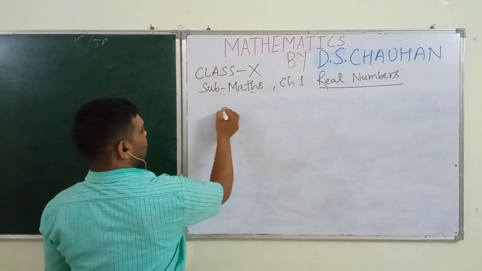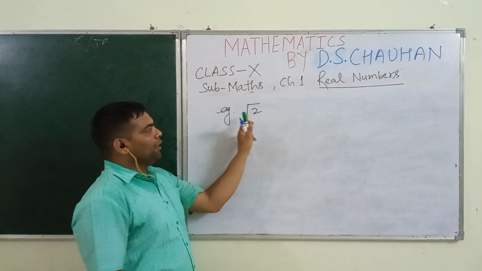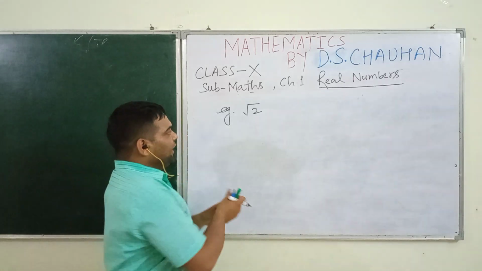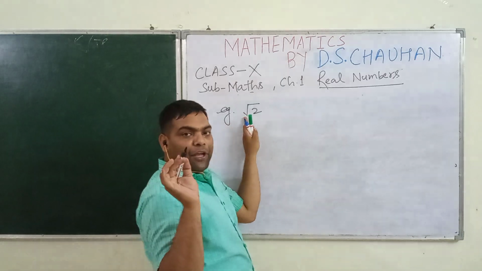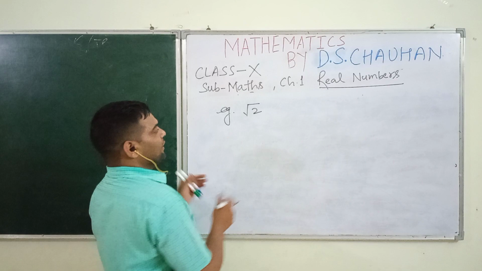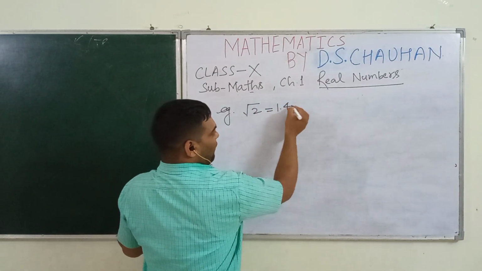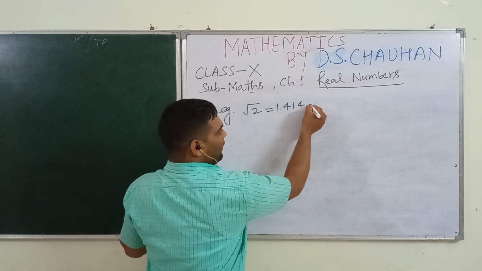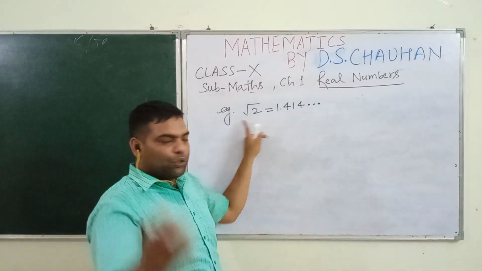for example, students, see under root 2. This under root 2, is this rational? So students, it is not rational because it is not written in the form of p by q, where q is not equal to 0 and p, q are integers, because we know that its decimal expansion is non-terminating and non-repeating if we find the square root of 2.